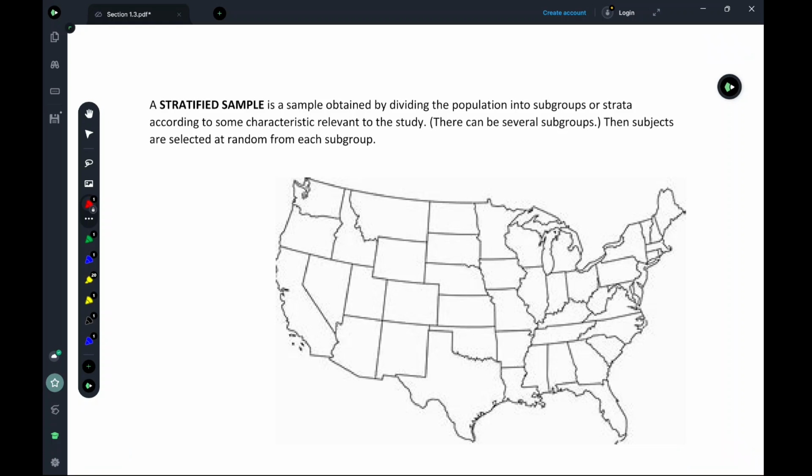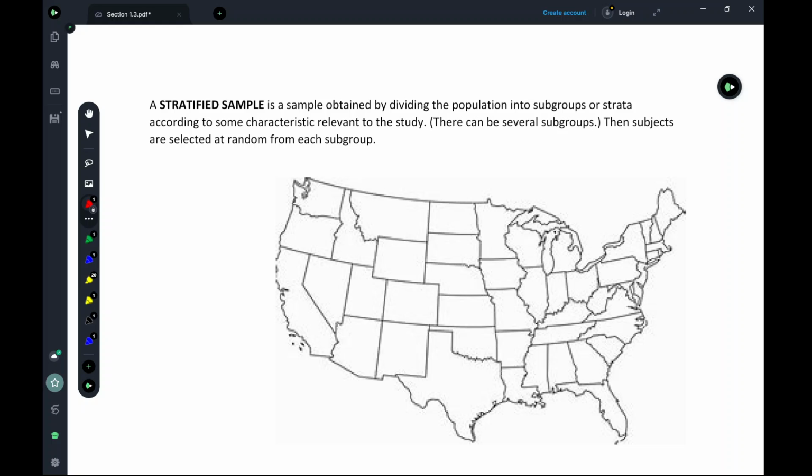So stratified sampling is a sample obtained by dividing the population into subgroups or strata, according to some characteristic relevant to the study. There can be several subgroups. Then subjects are selected at random from each subgroup. So let's look at the population of the entire United States for our example.